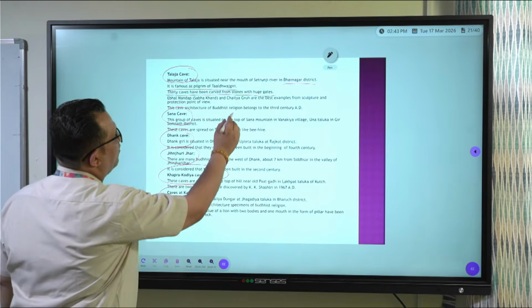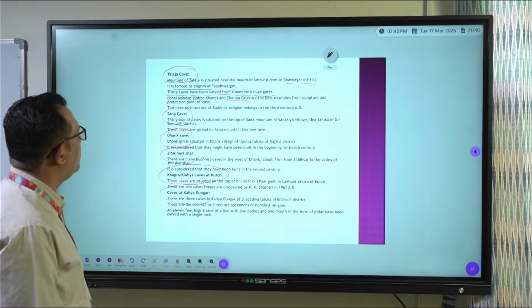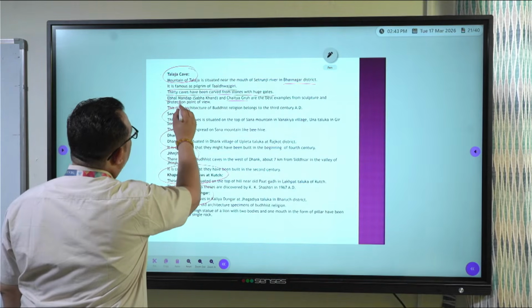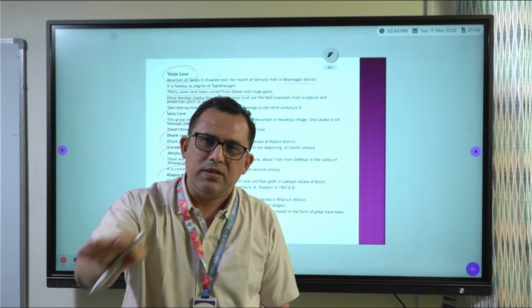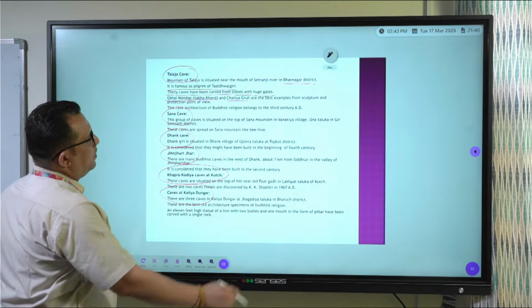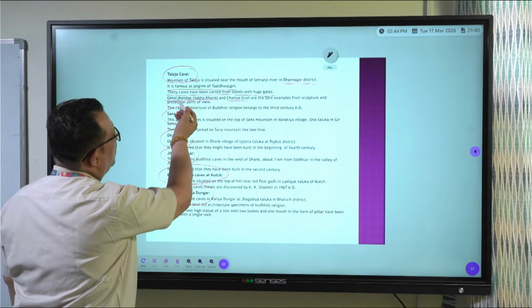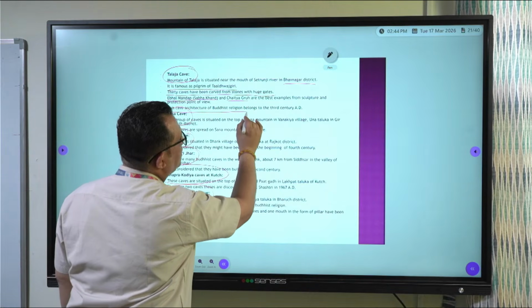Again, here also you will find a Chaitya Griha, that means a Buddhist temple. And Sabhakhand, Ebal Mandap also you will find, which is in front of the temple. That Mandap place also you will find, right? So, because you can find Chaitya Griha and Ebal Mandap, this cave architecture is of the Buddhist religion.